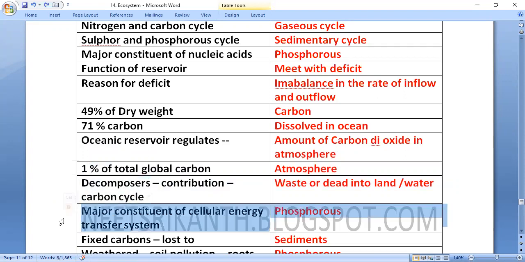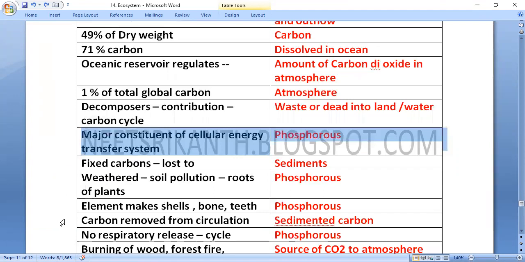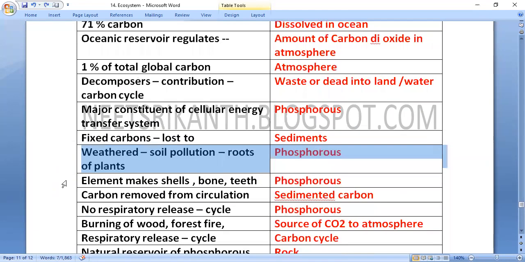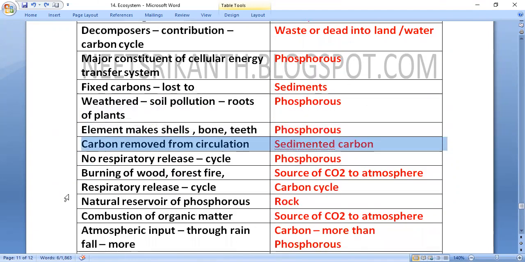Phosphorus is a major constituent of the cellular energy transfer system. Fixed carbon is lost to sediments, removed from circulation. Phosphorus is released by weathering, soil pollution, and roots of plants. It is an element that makes shell, bone, and teeth. In the phosphorus cycle there is no respiratory release.